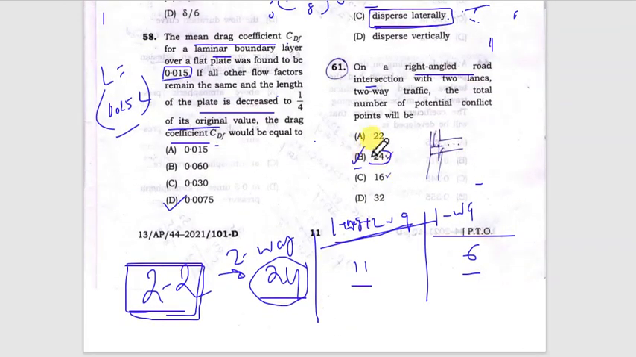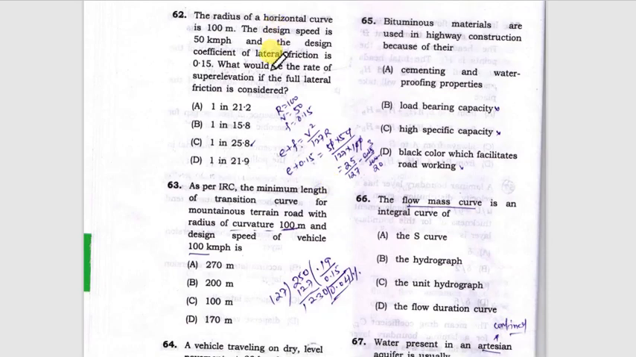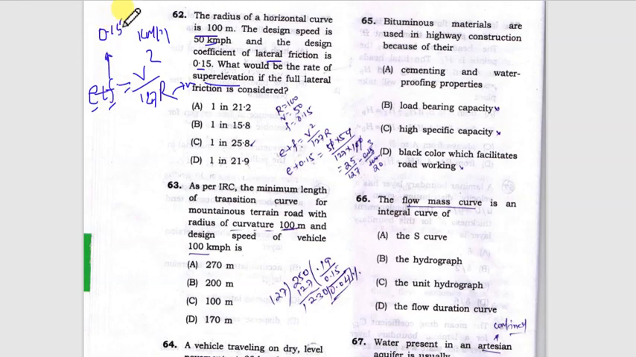The next question is: the radius of the horizontal curve is 100 meter, the design speed is given, and the coefficient of lateral friction is given. What would be the rate of super elevation? We know the relation, E plus F is equal to V square by 127 R. This V is in kmph, R is in meter, E is the super elevation, F is the lateral friction coefficient. It would always be equal to the maximum value, that is 0.15.